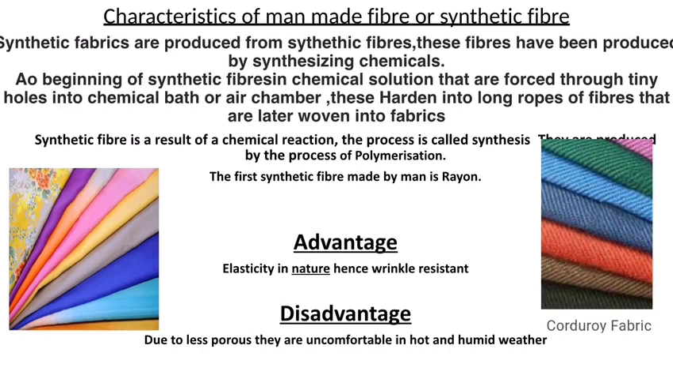So now, advantages and disadvantages of synthetic fiber or fabric. Advantage: elasticity in nature. Due to being elastic in nature, it is wrinkle resistant. On the other hand, natural fibers have less elasticity. So due to the lower elasticity, they tend to wrinkle, especially cotton and linen.